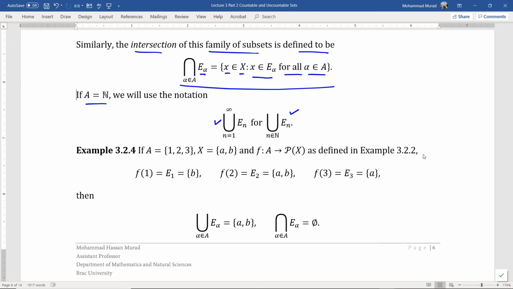Let's consider an example. If A is a set and X is this set, and f, as defined earlier, from A into the power set of X, f of 1 equals E sub 1, which was the set containing B only, and f of 2 is this set, and f of 3 is this set, then the union of this family of subsets gives us the set containing A and B only. And the intersection of this family of subsets is an empty set, which is clear from these three sets.